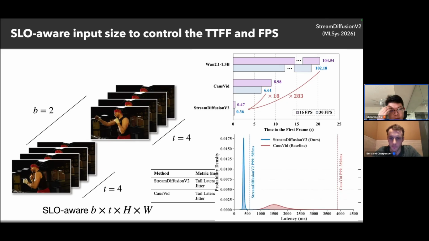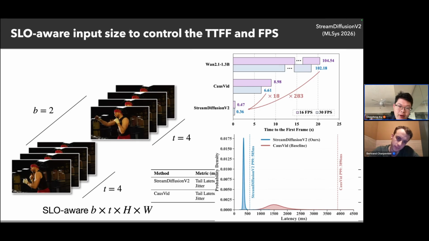So basically, we can control the input size to make sure we can achieve a very good time to the first frame, and this is the visualization in our figure.